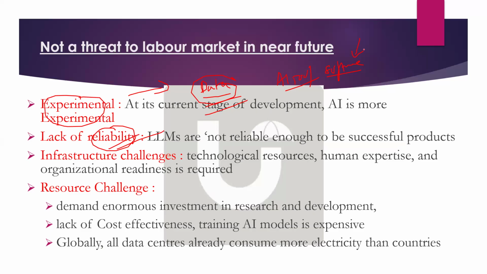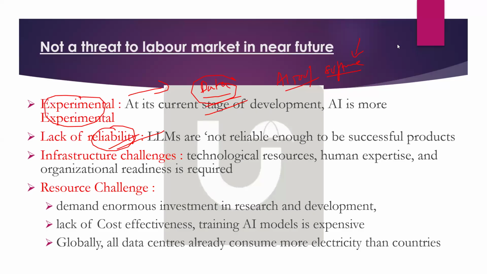A lot of errors, yes. Data input also is required; the right data has to go in. So, lack of reliability. That is what the survey says: LLMs are not reliable enough to be successful products, whereas softwares are basically successful products, but LLMs are not reliable enough to be successful products.